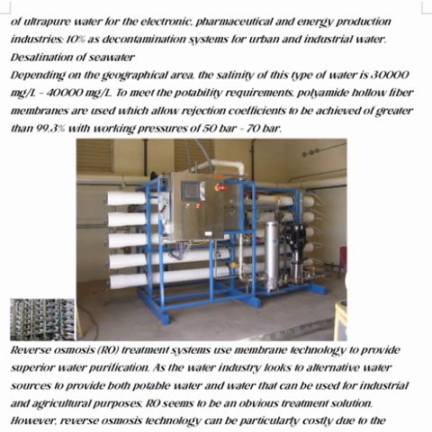However, reverse osmosis technology can be particularly costly due to the energy required to conduct treatment, as well as the potential cost of disposing the resulting highly corrosive brine water. In addition, organic material that is filtered from raw water causes the RO membrane to degrade easily.